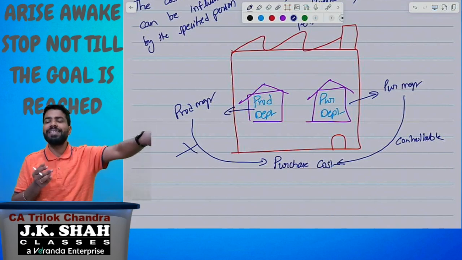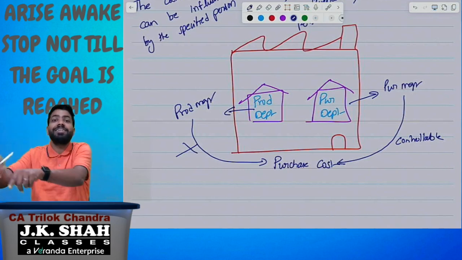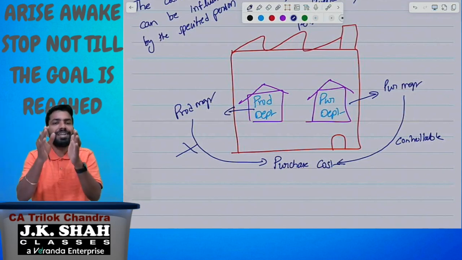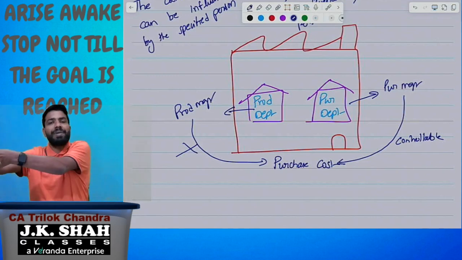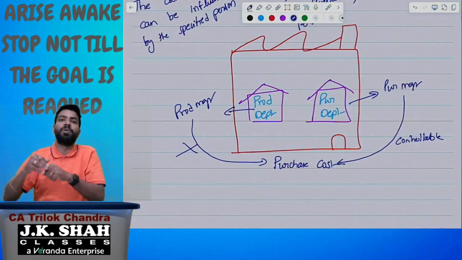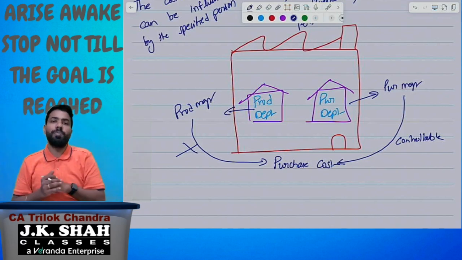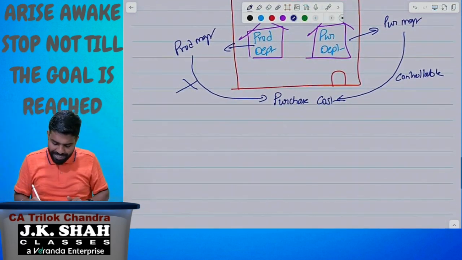So for the production manager, purchase price is uncontrollable, but for the purchase manager it's controllable because he can influence the cost. Clear? Next.